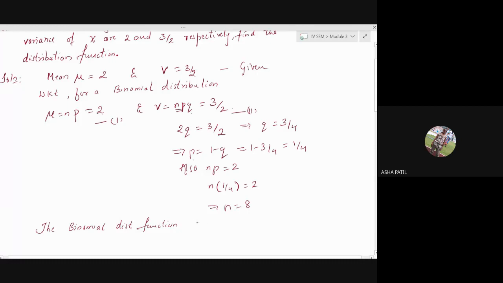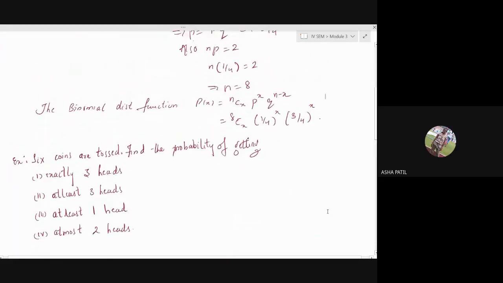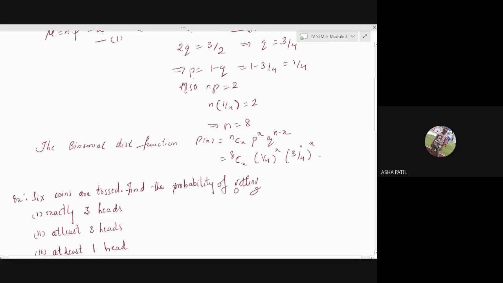P of x is equal to NCx P raised to x Q raised to N minus x. N is 8, Cx, P is 1 by 4 raised to x, Q is 3 by 4 raised to 8 minus x. So that is the binomial distribution function. Power of Q, okay. NCx P raised to x and Q raised to N minus x, you should write 8 minus x.